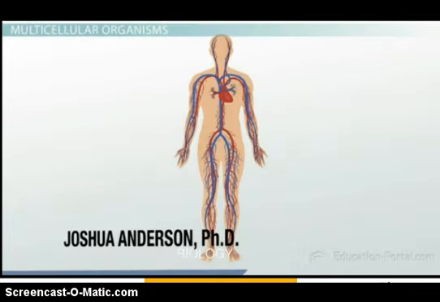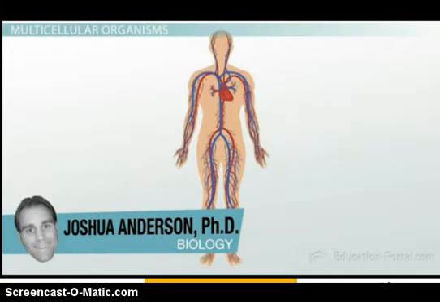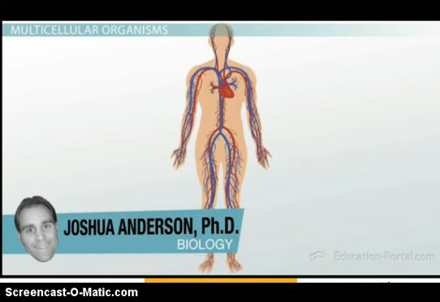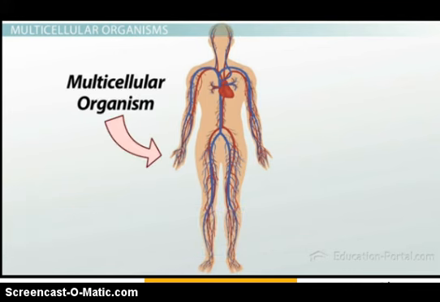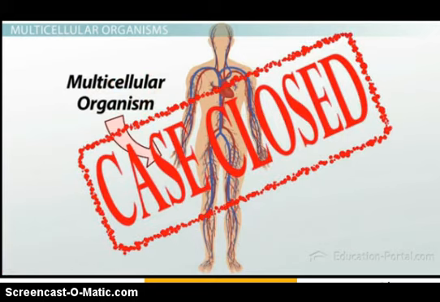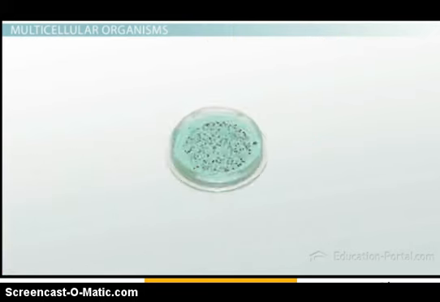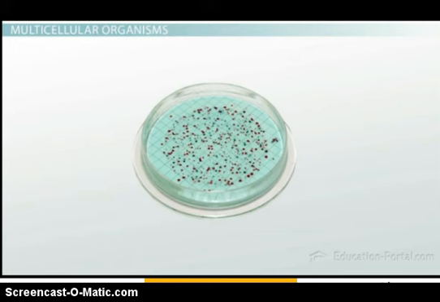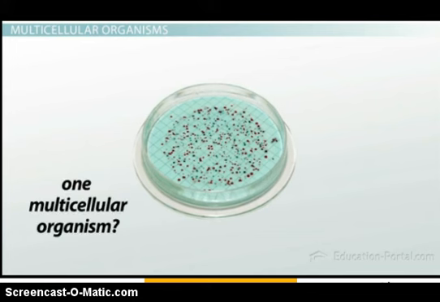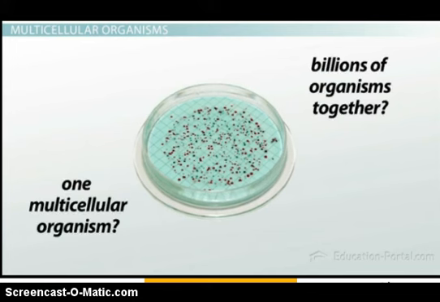Have you ever thought about what it means to be a multicellular organism? Probably not, but maybe that's because it seems like an obvious question. I mean, if an organism has more than one cell, it's multicellular. Case closed, right? Well, let's look at an example to see how easy it really is. If we have a colony of bacteria growing in a petri dish, do we define the colony as one multicellular organism, or billions of organisms living all piled on top of each other?